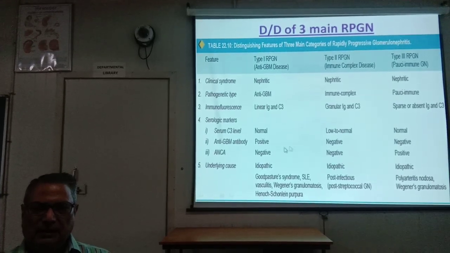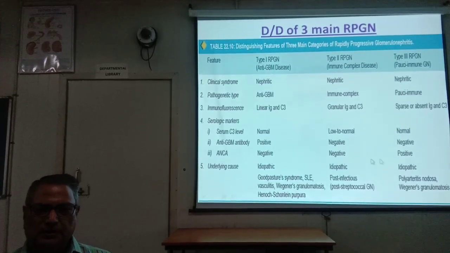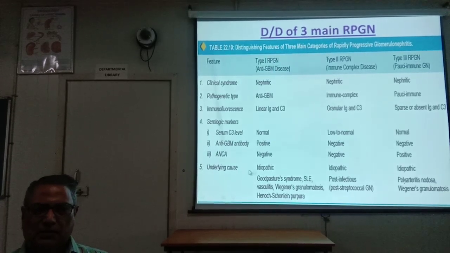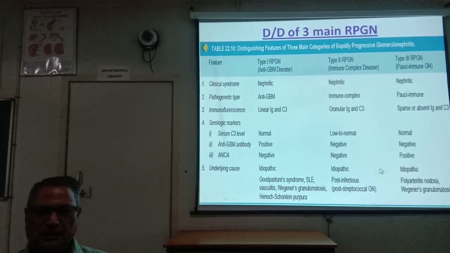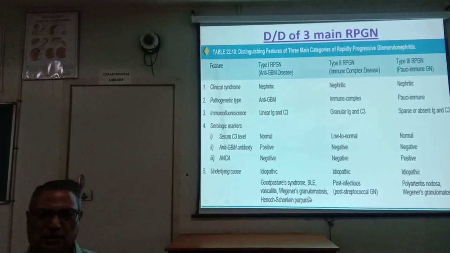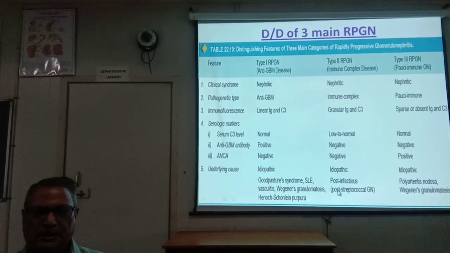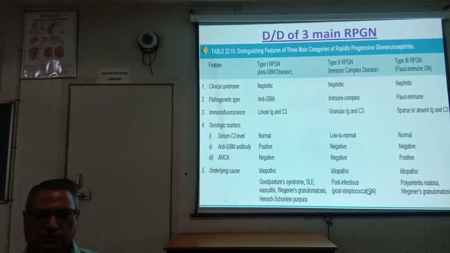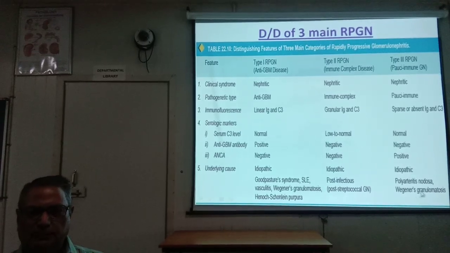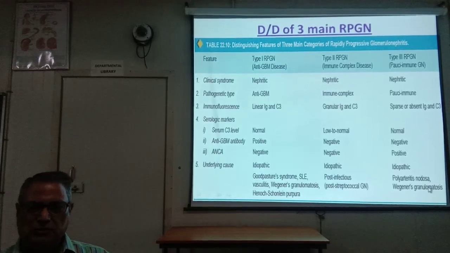Then anti-glomerular basement membrane antibody, as the disease name denotes, is positive in type 1. Negative, negative. ANCA, that is anti-neutrophilic cytoplasmic antibody, is present in this pauci-immune type. Here in both the other cases it is negative. Underlying cause: idiopathic, idiopathic, idiopathic. This occurs in Goodpasture syndrome, SLE, vasculitis, Wegener granulomatosis, and Henoch-Schonlein purpura. Post-infectious, that is this type 2 variety, is post-streptococcal following, and progresses to rapidly progressive glomerulonephritis. Pauci-immune occurs in polyarteritis nodosa and Wegener granulomatosis, that is in cases of vasculitis.